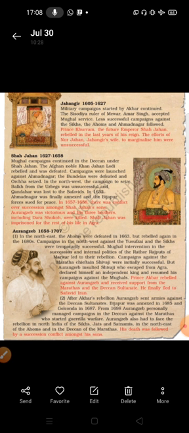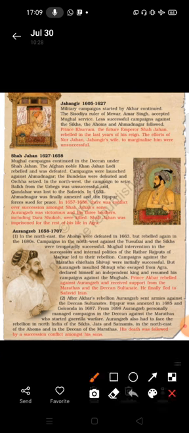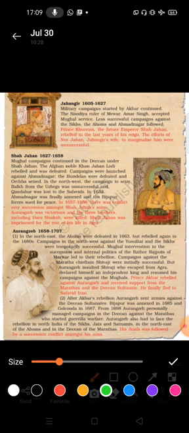One more thing I will mention here: Khusro was also a son of Jahangir, from his first wife. But unfortunately he died, you can say in the struggle of succession. Now Shah Jahan, 1626 to 1655, a very interesting character, and very fond of monuments.